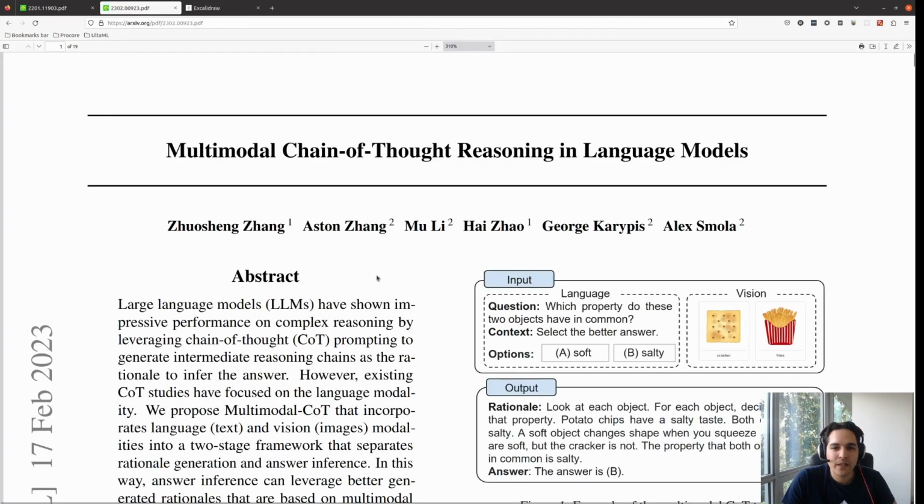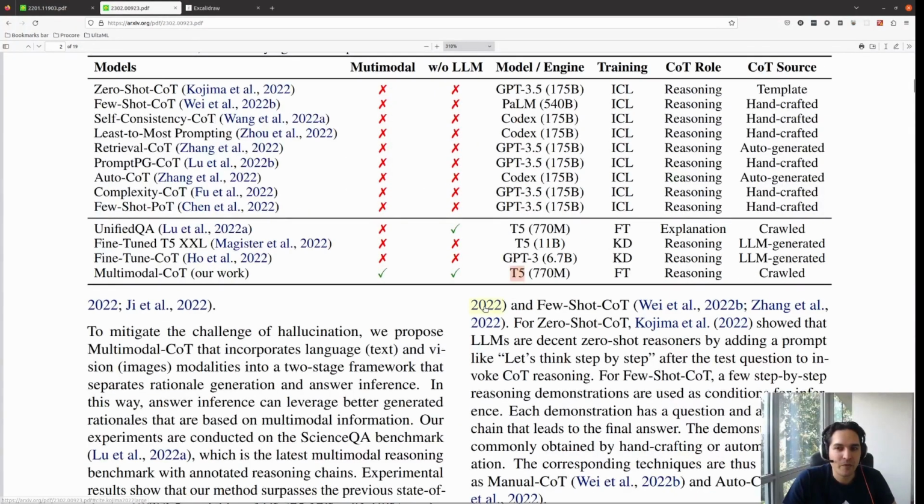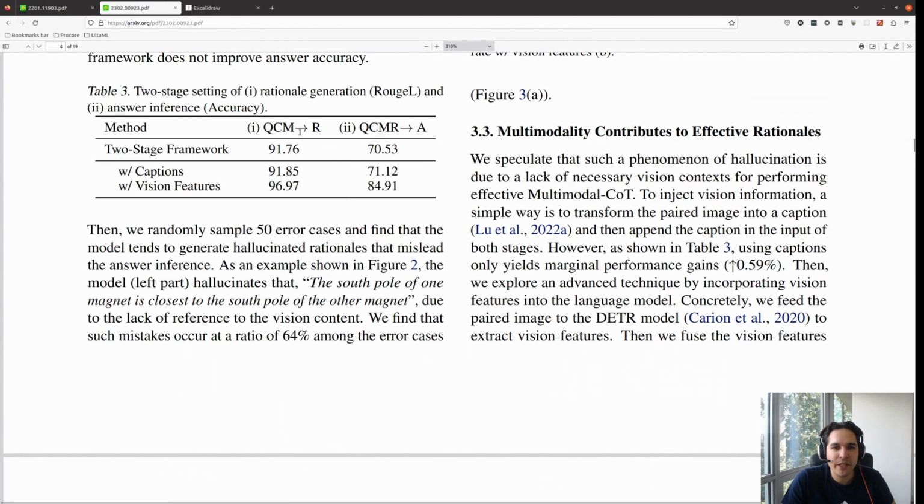But they found that it is not useful in terms of accuracy, it's not giving them very good performance. And look at this, they were using the multimodal T5 model. T5 is already available from Hugging Face, and it is an encoder-decoder model. They mention that if they use that caption to generate just the rationale, the performance is not that bad. But if they use that captioning to predict the answer, the performance is not good.